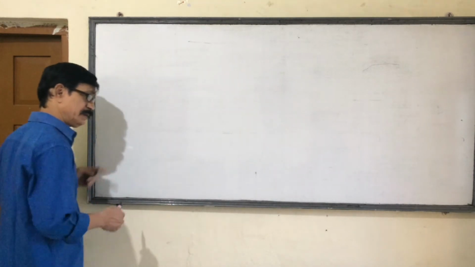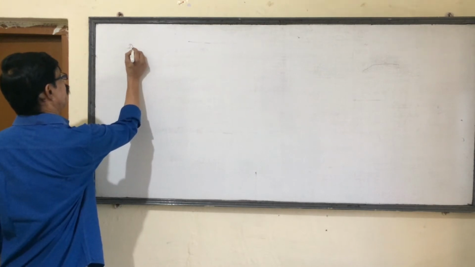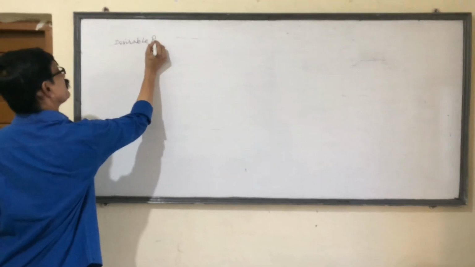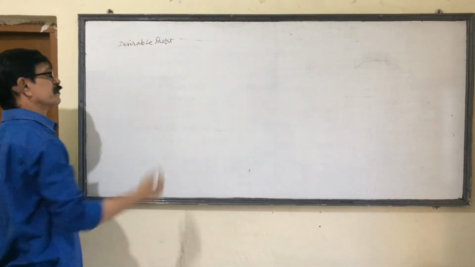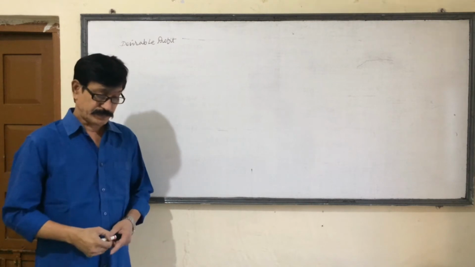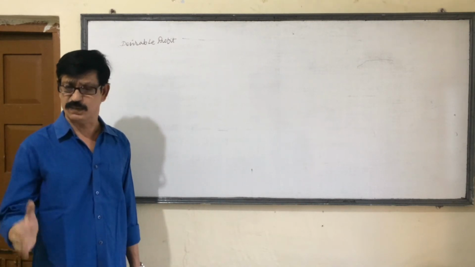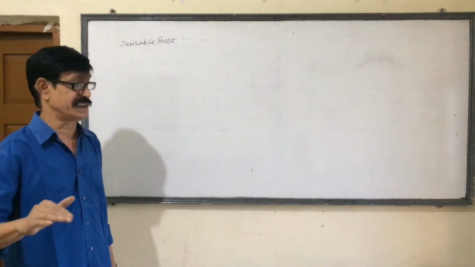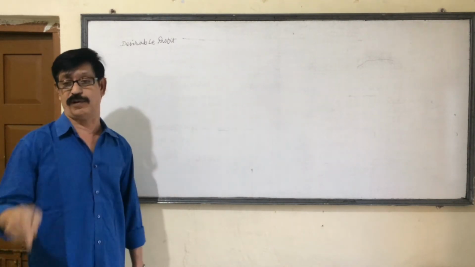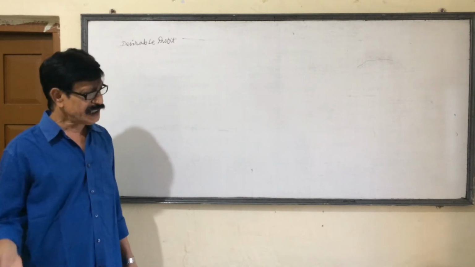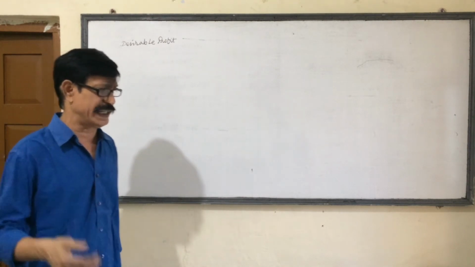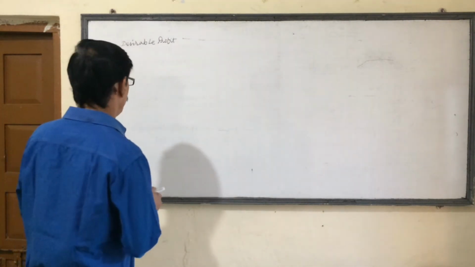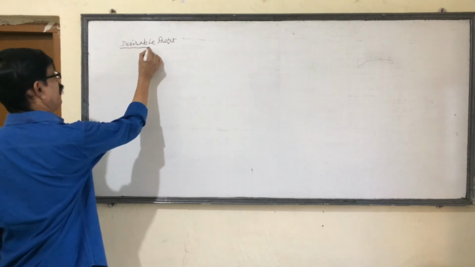Now I am going to desirable profit. Break-even point means just we recovered our total cost. No profit is there. Up to break-even, no profit is there. More than break-even only we get the profit. Everybody, after reaching break-even point, wants to earn some amount of profit. If they want to earn profit, that is called desirable profit.